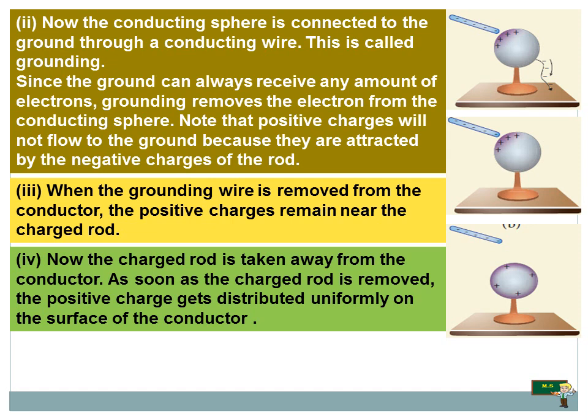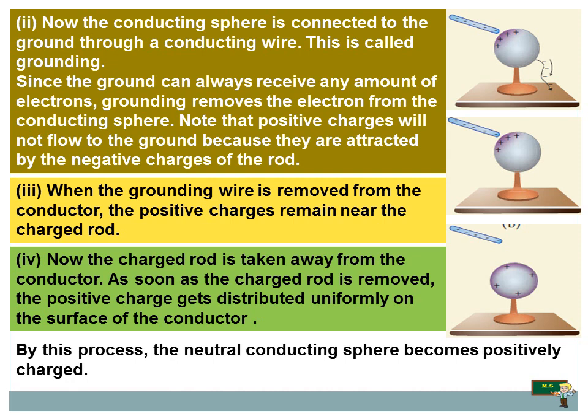See, without any external disturbance, the students and the charges will remain in their own position. But if there are opposite charges disturbing the conductor, then there will be a movement of the positive and the negative charges. And by this process, the neutral conducting sphere becomes positively charged.